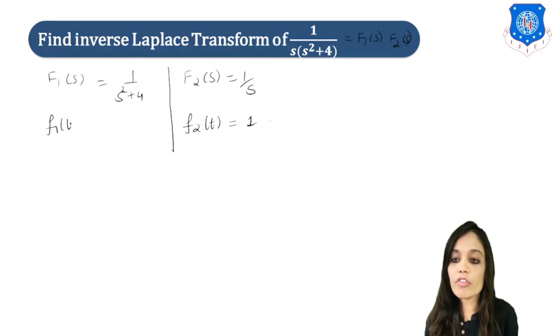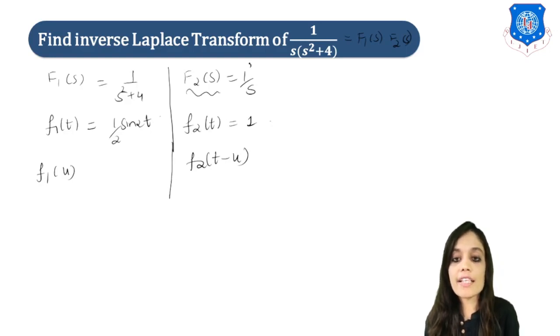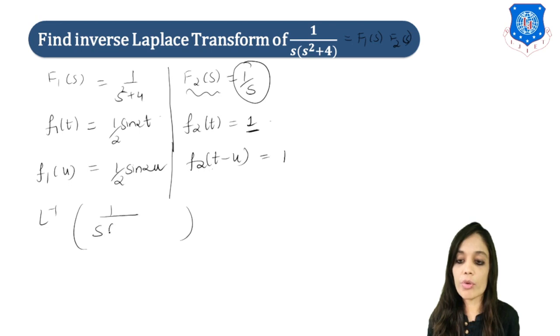Okay, so f1 of t, inverse of this, will be 1 upon 2 sin 2t. Done. Now in one we have to put u, and in the other term I have to put t minus u, right? Why I have assumed f2 of s as 1 upon s? Because here if I put t minus u it will remain 1 only, right? So choose f2 of s very carefully. Now f1 of u will be 1 upon 2 sin 2u. Done. Now let us use our formula. So Laplace inverse of 1 upon s into (s square plus 4) will be equal to integration 0 to t f1 of u f2 of t minus u du.